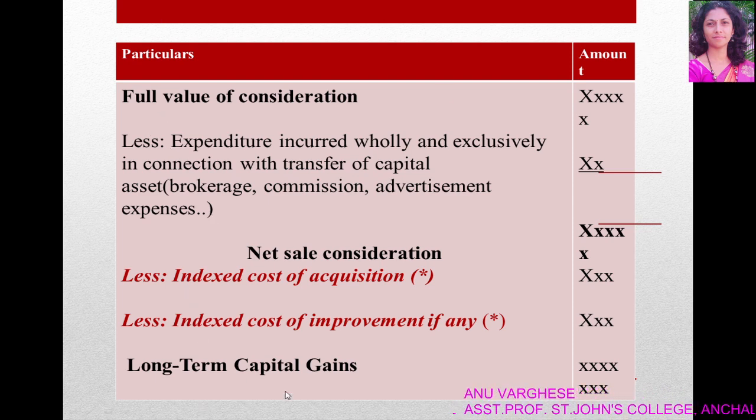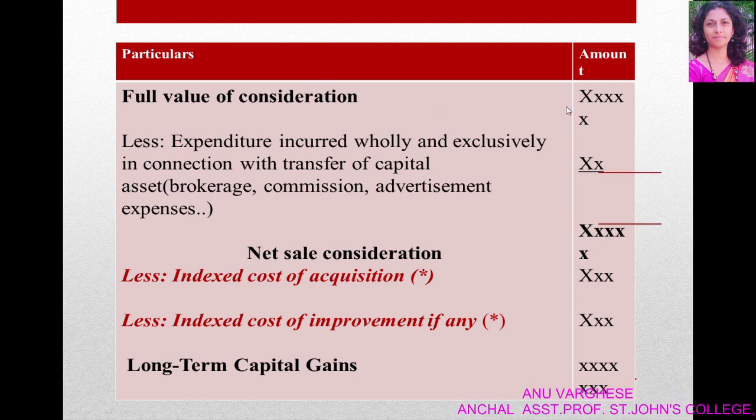In order to compute long-term capital gain, we have to deduct expenses incurred wholly and exclusively in connection with transfer of the capital asset. That means expenses such as brokerage, commission, advertisement expenses, etc. from the full value of consideration.